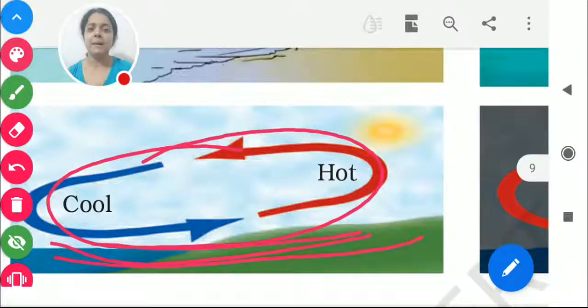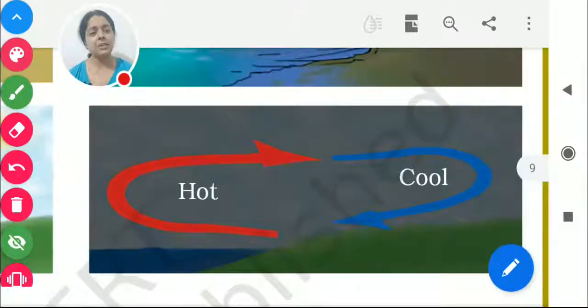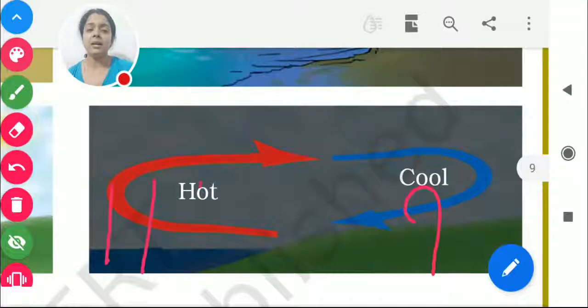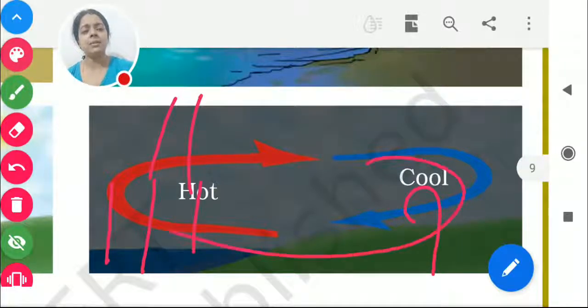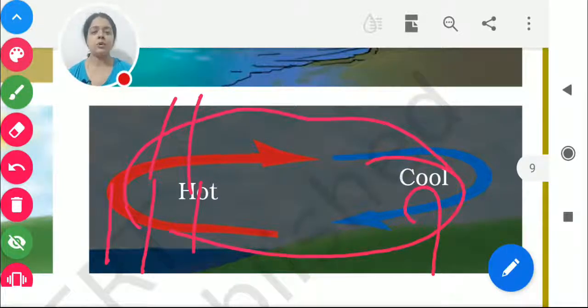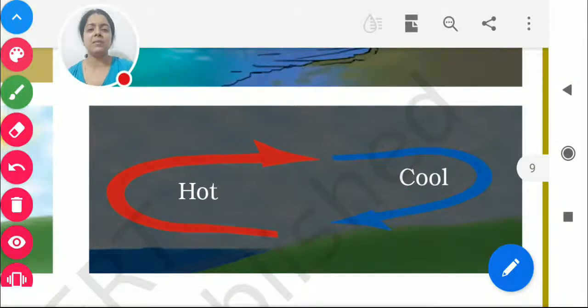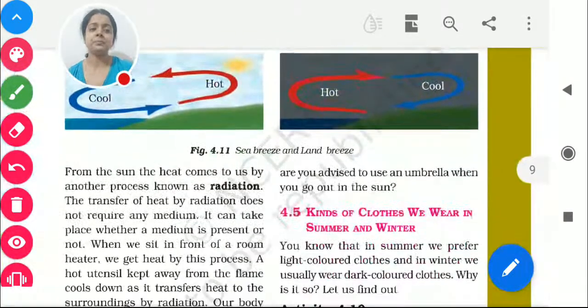But basically what happens at night time is just the opposite. The land part is cool and the water part is hot. So the hot air goes up and it comes from this side, and the portion which gets cool comes this side. So we got to know about sea breeze, and we got to know about this also.